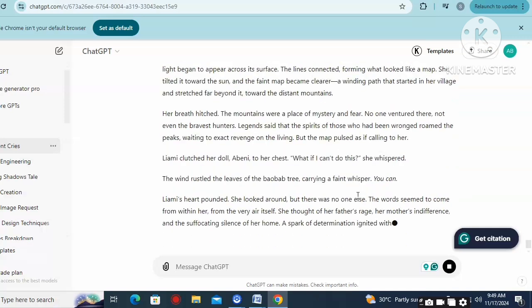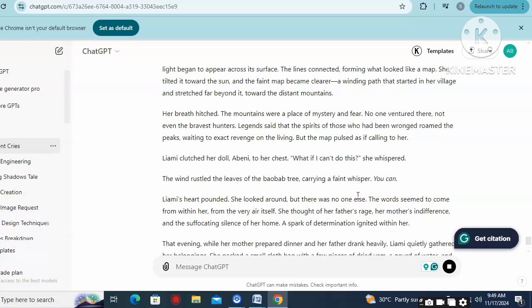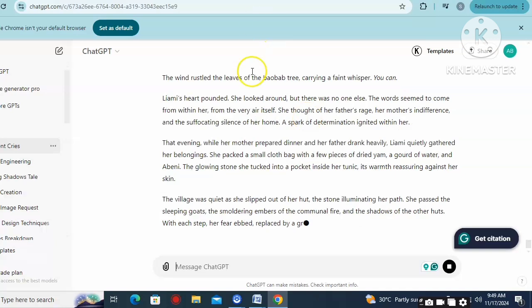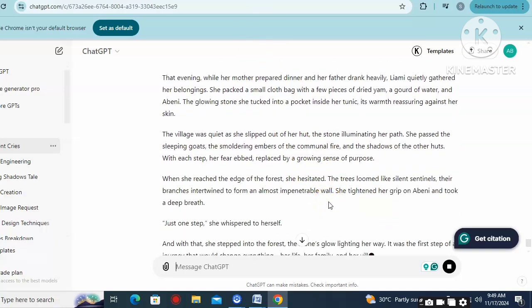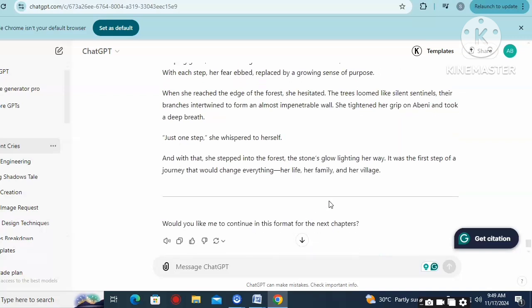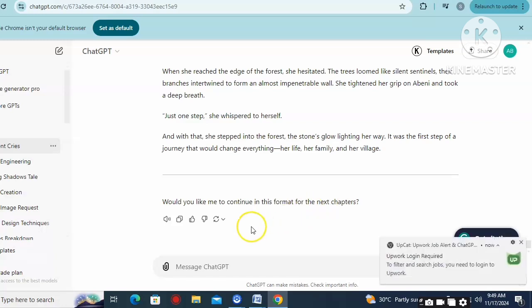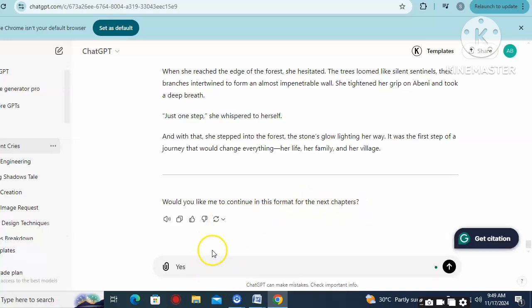Once you are done with this, this is how to generate a long story length for your video. Do you get? All you need to do is to just trick ChatGPT, and once you are done with that, you copy this. The next thing is for you to generate your voiceover using AI. That means if you don't want to use your voice, you want AI to generate your voiceover.